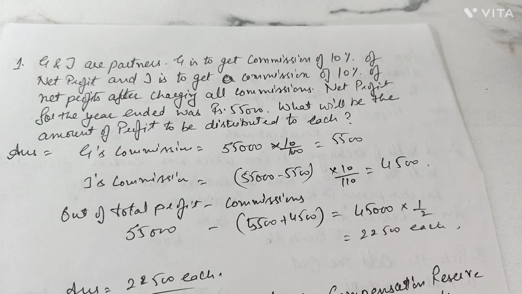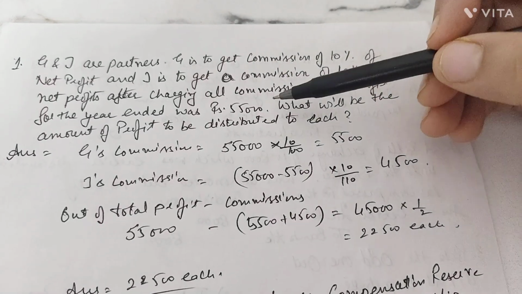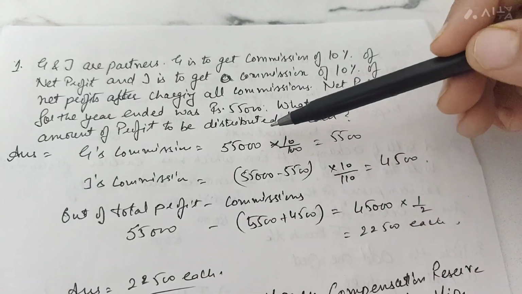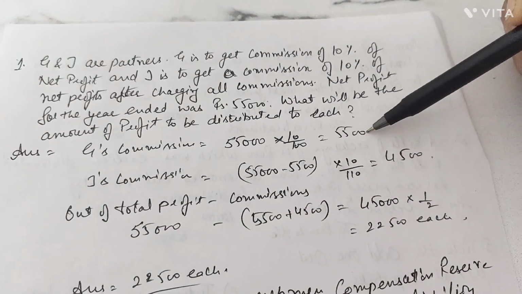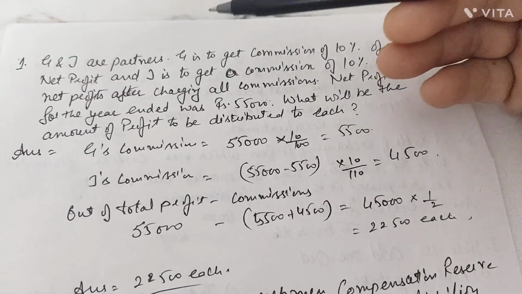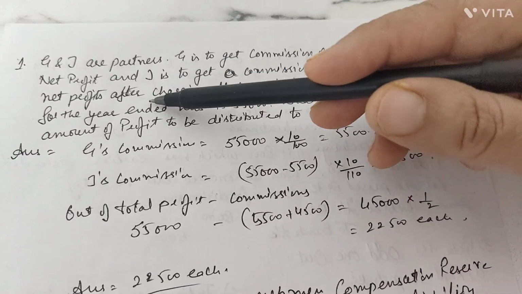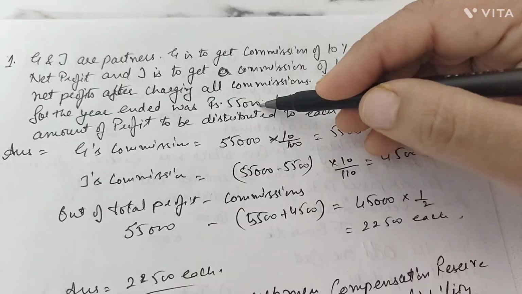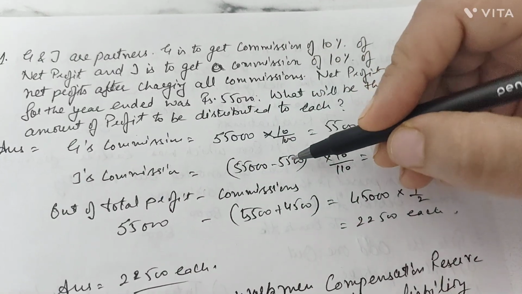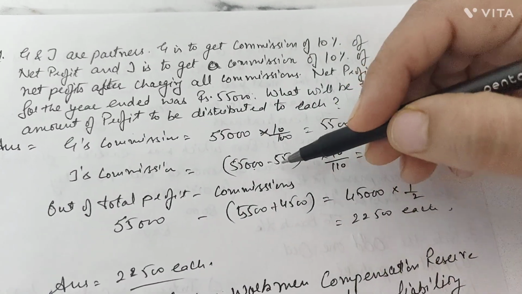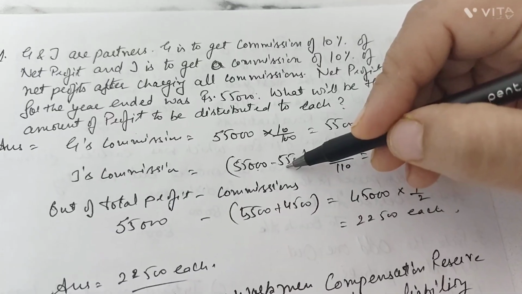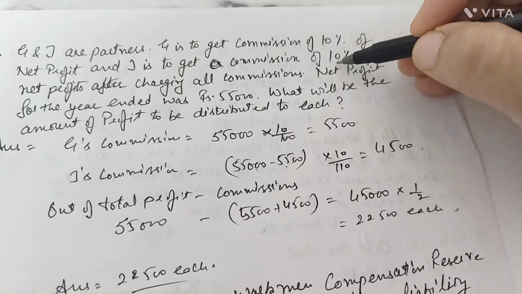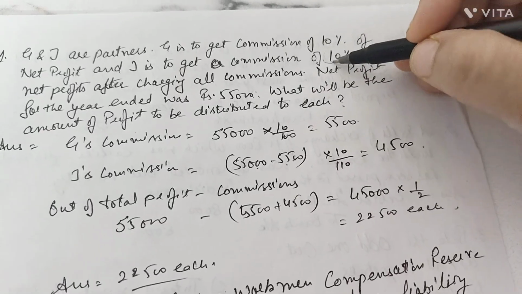That means 10% over here, and the profit of the firm is given 55,000. So G's commission would be 55,000 times 10%, that is 5,500 rupees. But for J, this commission is after charging all commission. So first of all, from the net profit, we will deduct G's commission 5,500. The remaining profit would be 49,500.